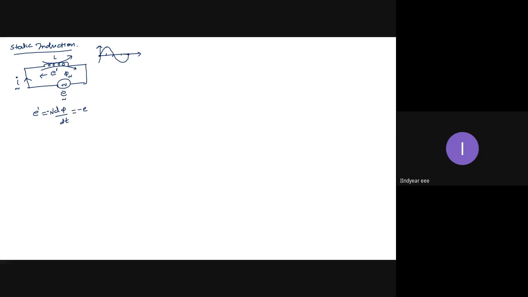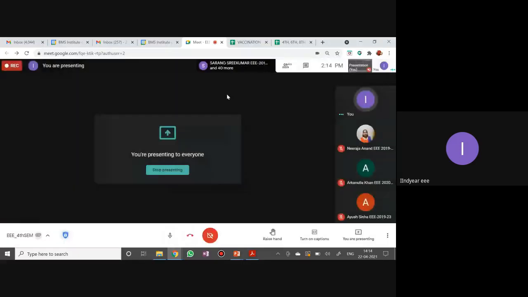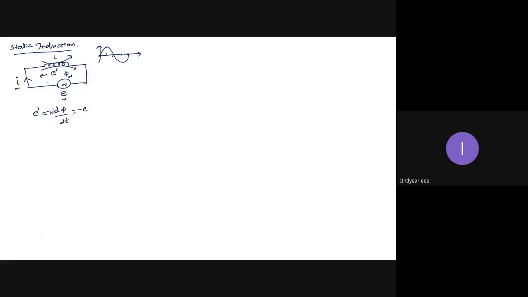All the supply voltage is appearing across the coil as the induced voltage. Here, neither the conductor is moving nor the flux is moving to have a change in the value of flux experienced by the conductor. The conductor is stationary, the flux is also stationary, but the flux is alternating. So I can also write this equation as E' equals minus N d phi by dt.